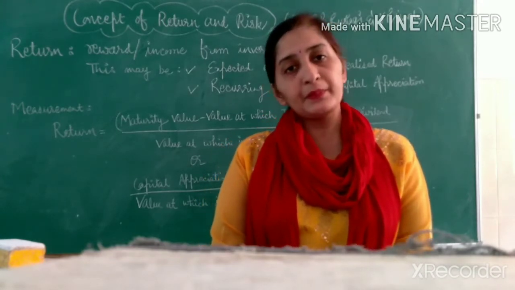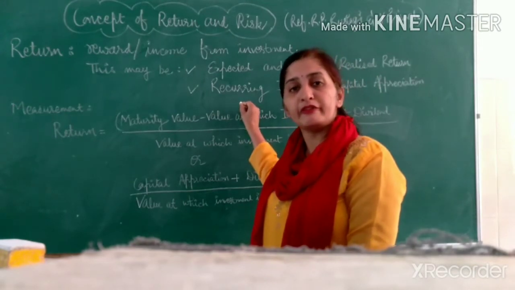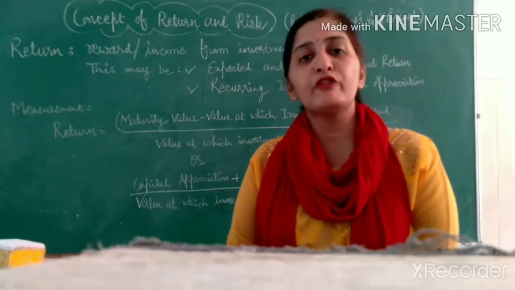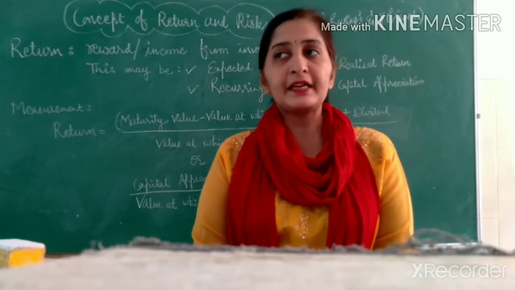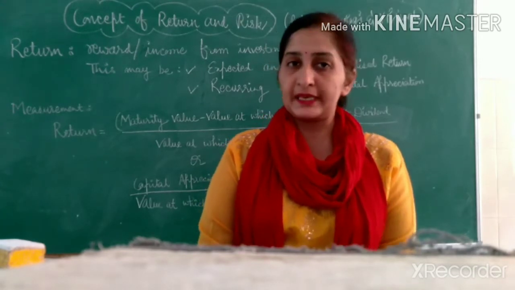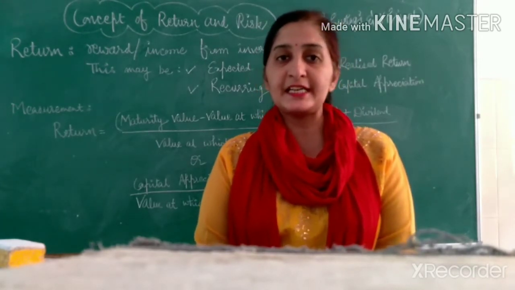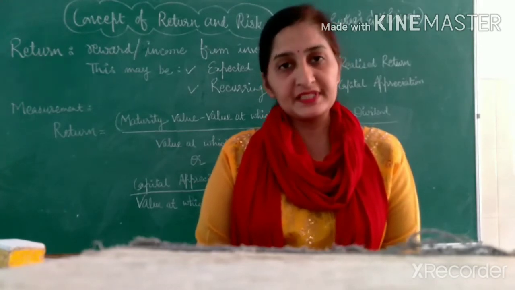साथ ही साथ जैसे कि हमने अपने previous videos में discuss किया था that it may be in the form of recurring income or it may be in the form of capital appreciation. That is, जो return है ये recurring income की form में भी हो सकता है, यानी कि एक particular interval के बाद हमें मिलता है, जैसे कि dividend है, जैसे कि interest है, या it may be in the form of capital appreciation.